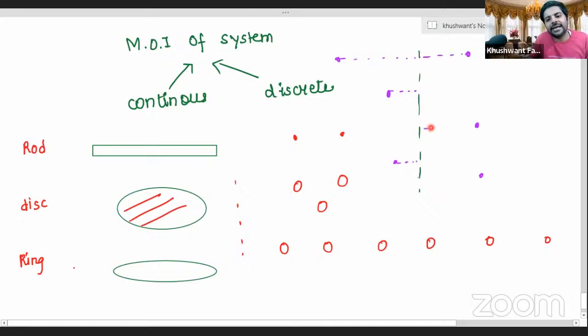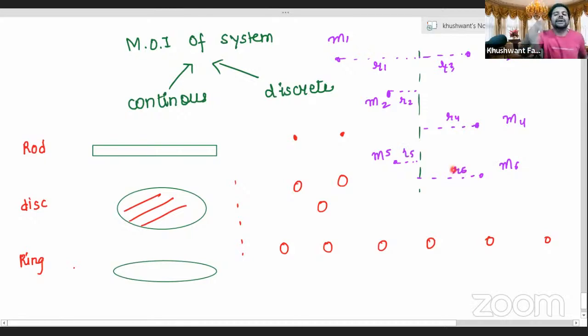Suppose let us name them as masses m1, m2, m3, m4, m5, m6. Six different masses assuming, and each one has a distance called say r1, r2, r3, r4, r5, r6 from the axis. Axis से मान लो हर point का perpendicular distance is like this. Simple funda is just add their moments of inertia. Moment of inertia एक scalar quantity है. If you all want, you all can write that also.